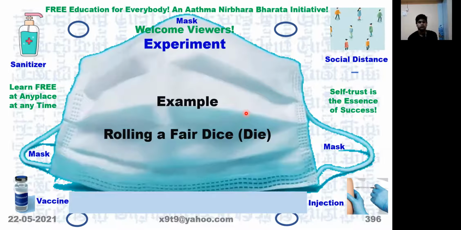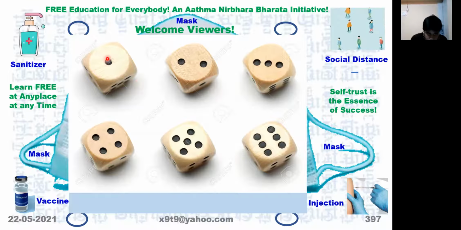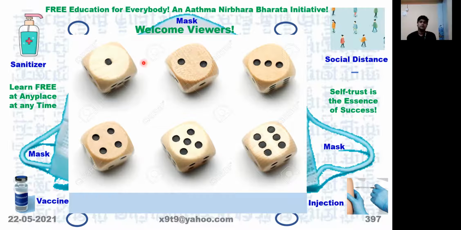Now, if you take the rolling of a die, it may have either dots like this or numbers. Here the dot may be a sticker type of thing, or it may be written in paint, but this is like making some depression.